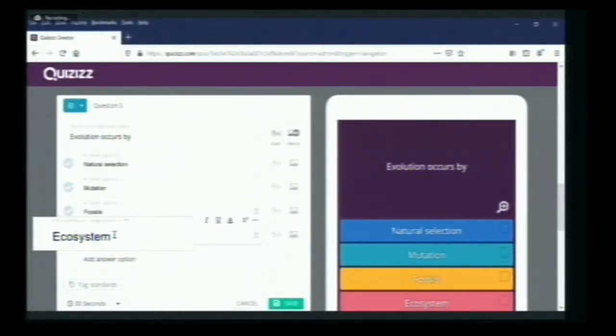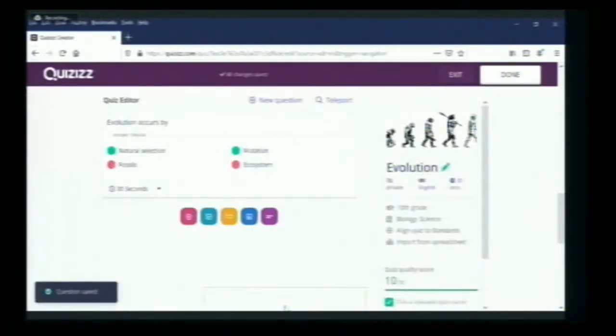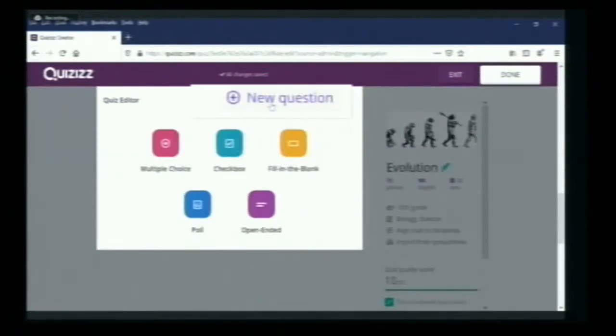So here two answers are appropriate. One is natural selection and the other is mutation. From fossils and ecosystem, no evolution will occur. So I will choose 2 answers. Only when the student clicks on 2 answers will he be graded for this question. Right. And I will save. So the answer is incomplete if only one answer has been ticked. No, both answers have to be clicked.